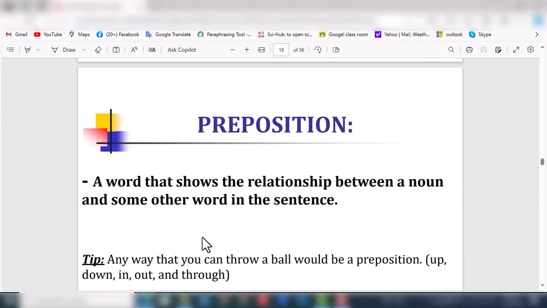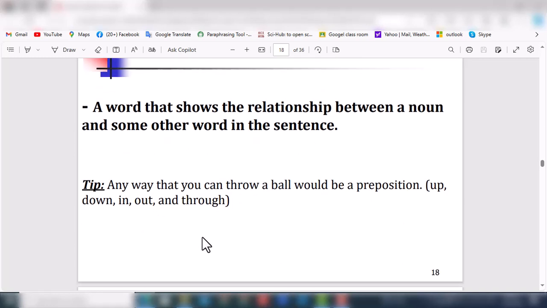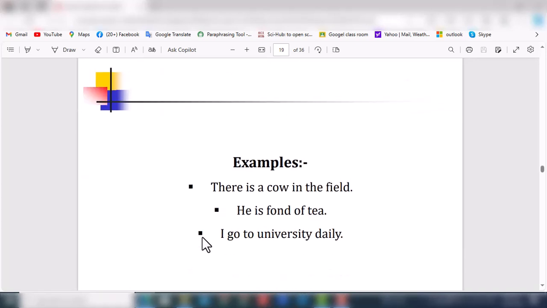A preposition is a word that shows the relationship between a noun and some other word in a sentence. Another definition: it shows the position of a noun. Any way that you can throw a ball would be a preposition: up, down, in, out, and through. In, on, at are the famous prepositions, as we all know. Examples: there is a cow in the field, so in is a preposition; he is fond of tea, so of is a preposition; I go to university, to is a preposition.